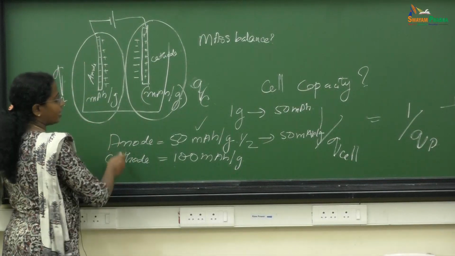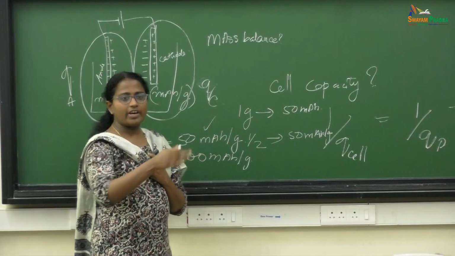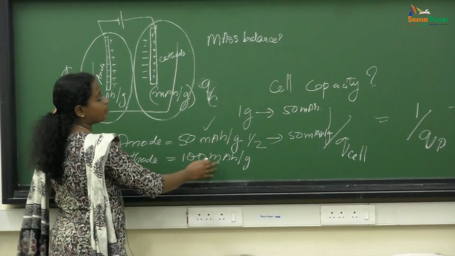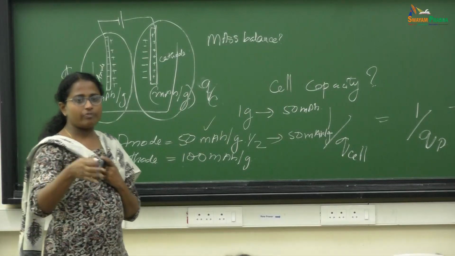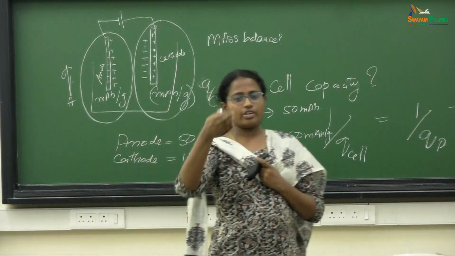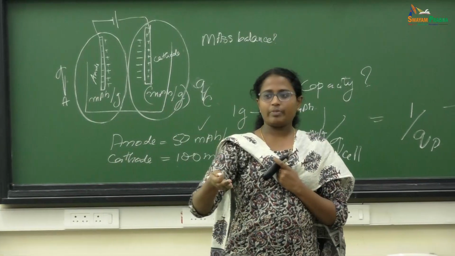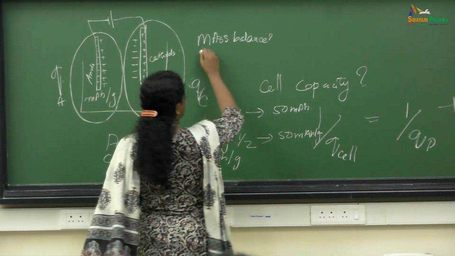Otherwise, if you take 50 and 100 and connect the cell, what happens is that you have an excess amount of unused mass on the cathode. So that will actually increase your entire cell weight. The cell weight increase means your entire cell capacity will decrease, and cell energy density will decrease. So it is called mass balance.